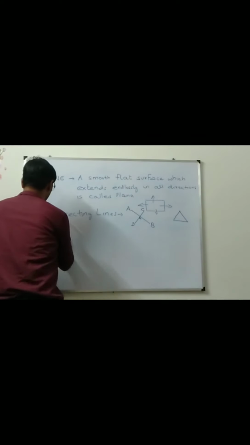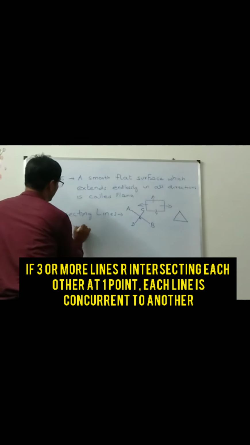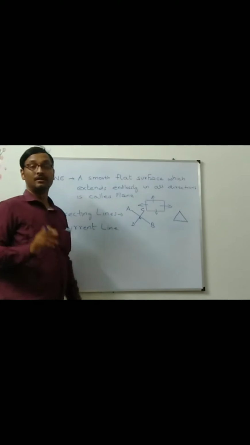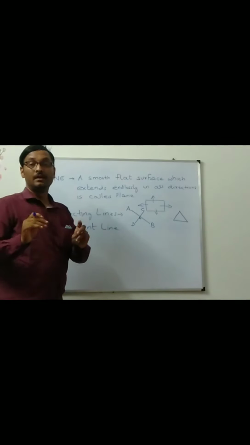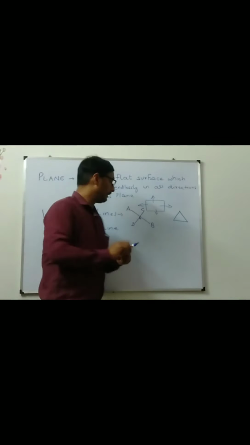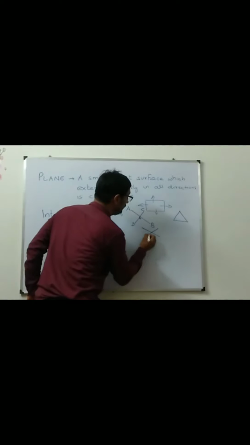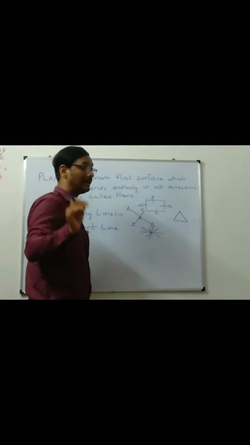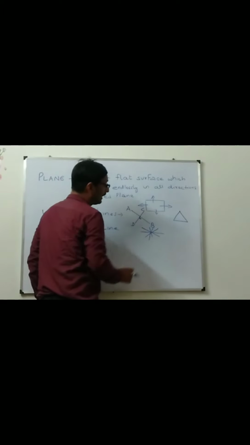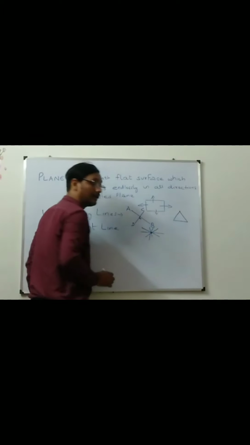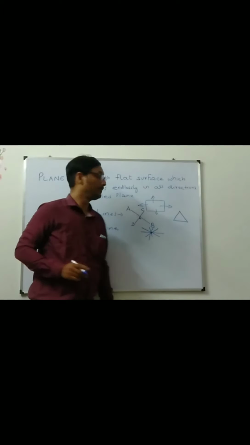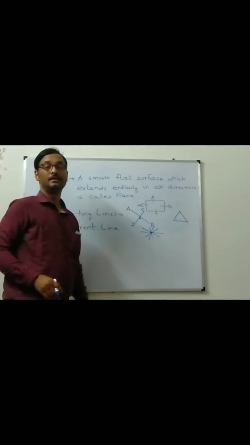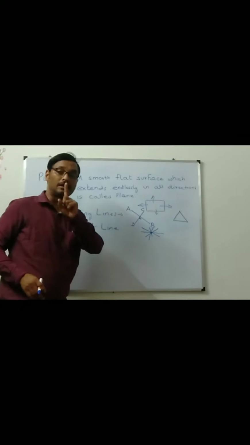Next, concurrent lines. When three or more lines, at least three lines, there has to be at least three lines. When three or more lines are intersecting each other at one point, each one of them is concurrent to each other.